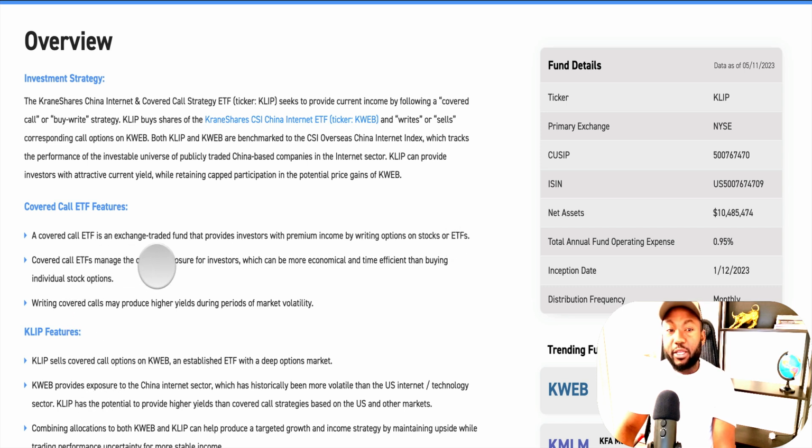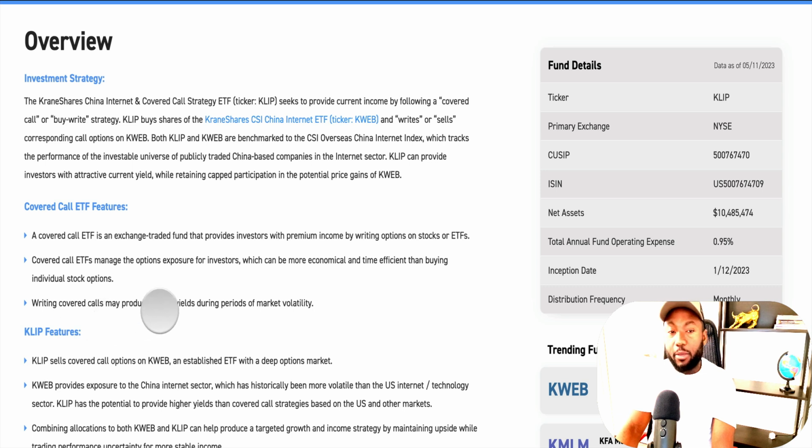A covered call ETF manages the option exposure for investors, which can be more economical and time efficient than buying individual stock options, because you can buy your individual stock and write a call on them, but that way it's more expensive because you have to pay those premiums, and it also takes knowledge and time. So instead of doing that, you can just buy an ETF like this one that does that for you, and you just pay the MER, but at the same time you get the monthly dividends, and you don't have to worry about buying and selling yourself.